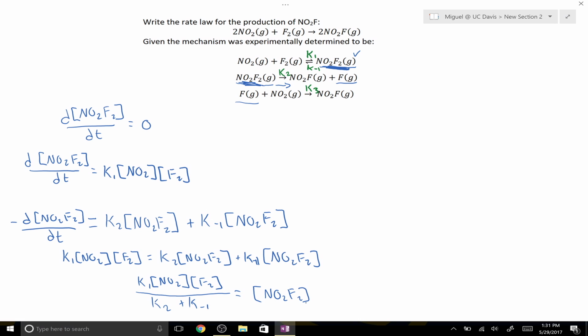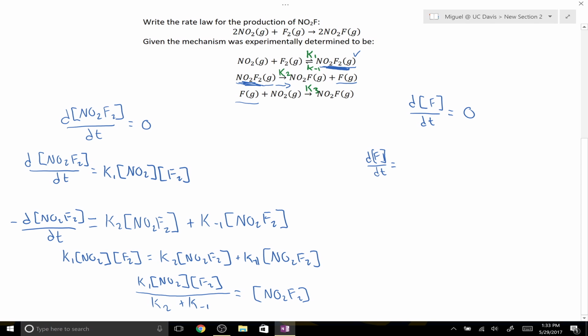So now I'll do the exact same thing for the monatomic fluorine intermediate. Let's apply the steady state approximation to the reactive fluorine intermediate. The steady state approximation again tells us that the rate of change of the concentration of monatomic fluorine at any given time throughout the reaction is 0. This allows us to make the assumption that the rate of formation is equal to the rate of consumption throughout the reaction. So first we'll determine what the rate of formation is for monatomic fluorine in this reaction.